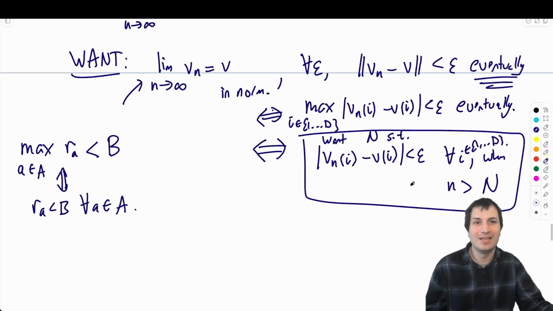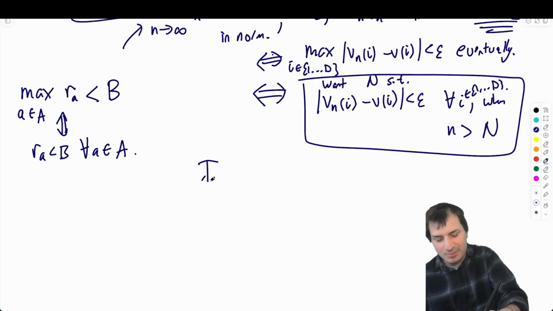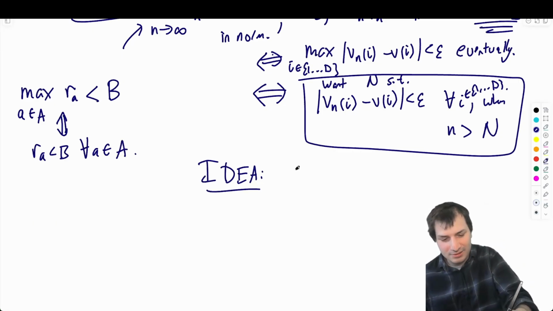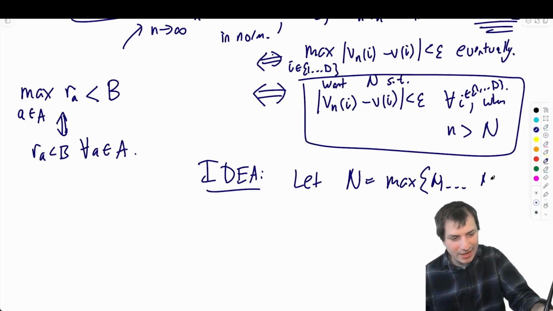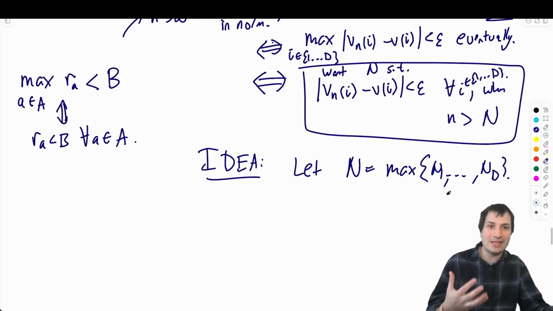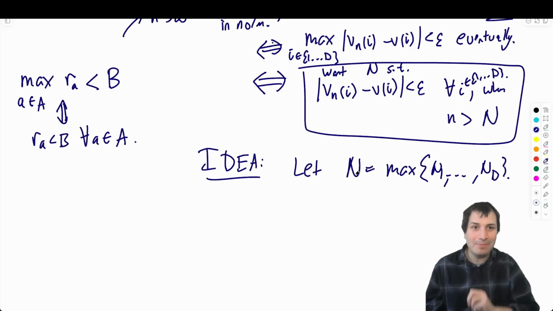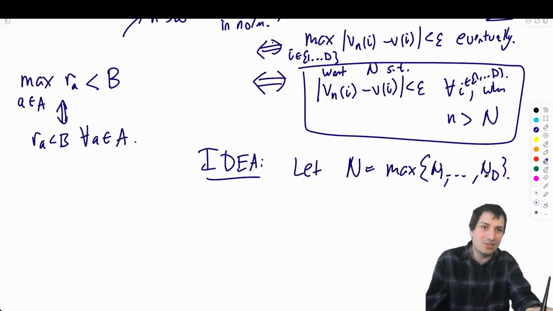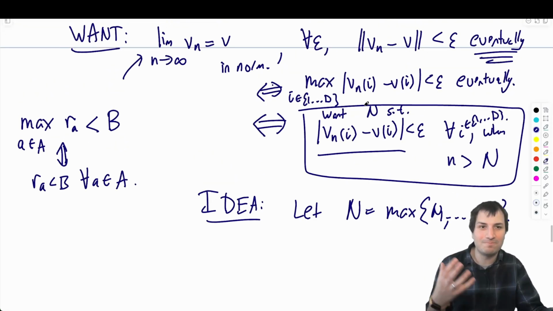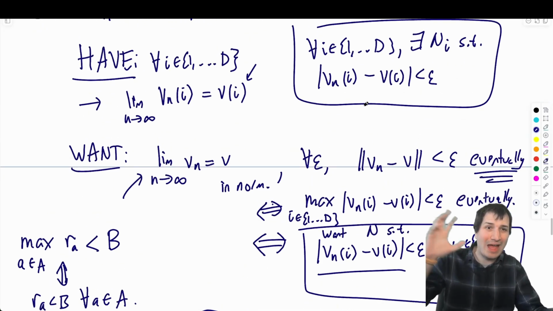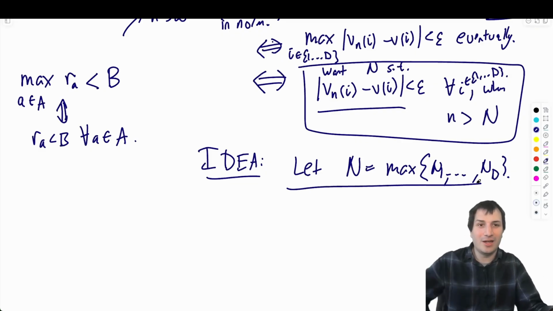Okay, how are we going to do this? Well, in this particular case, there is a trick. We used it earlier, which is you just take the maximum. So the big idea is just let N equal the maximum of n_1 through n_d. There's d of them, and it's totally legit to take the maximum. Just take the biggest one. If n is bigger than capital N, then it'll be bigger than all the other n_1, n_2, n_3, and so on, and then we will know that this works for every single one. That is the trick. I've tried to show you how to get it by unpackaging what you have and what you want, and then seeing how they're similar and how they're different, leading to this idea of the maximum.